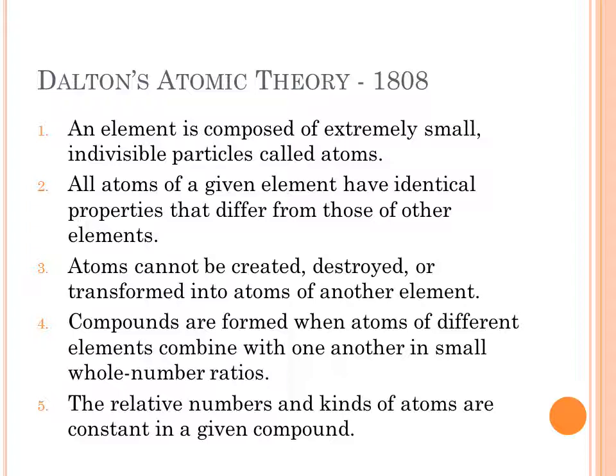And we also find that the relative number and kinds of atoms are constant in a given compound. That is, every time you form that compound, you have the same number of each type of element. You can certainly combine them in different amounts and form a different compound from the same elements, but every time you form a given compound, the ratio is the same. And that's certainly accurate.